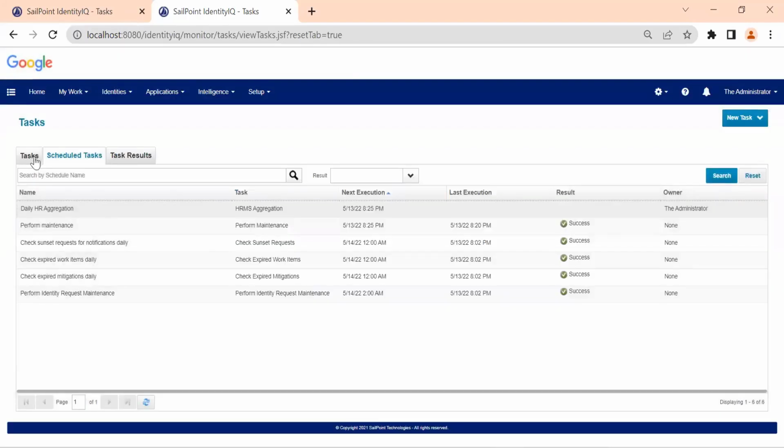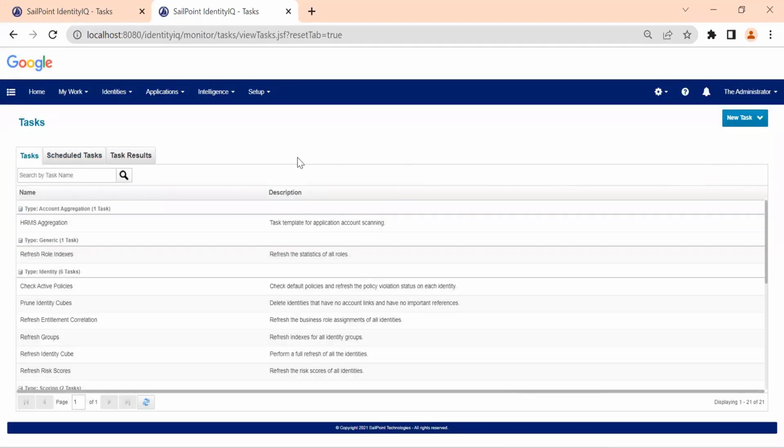Okay, now there is one more thing. Generally, how we do this: whenever we aggregate the data, for example on Monday morning, I get all the fresh data from the HRMS system into SailPoint. After that we also have to run refresh and dequeue once this task is done, so all the data is up to date inside SailPoint on Monday morning. Now the problem is the HRMS aggregation time. If I schedule this at 7 a.m. in the morning and schedule the next task at 8 a.m., it's not mandatory that this task will finish in one hour, right?